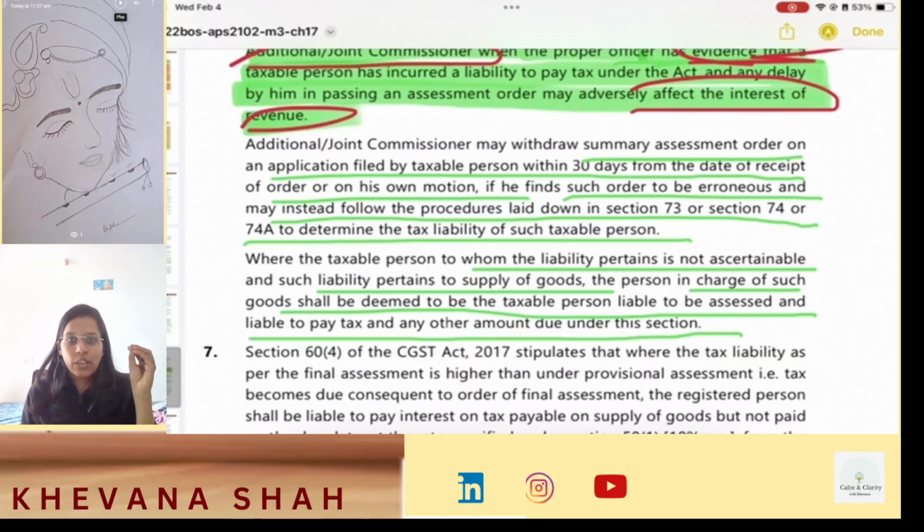So if you are not able to find the person who is liable, okay, that person is unascertainable and there is a supply of goods, then in that case the person who has the goods is deemed to be that person, and that person is liable for taxes and all the penalties or interest or whatever liability accruing in terms of that supply of goods.